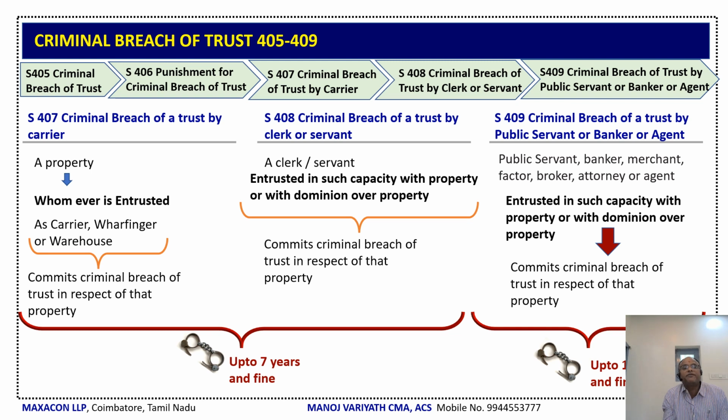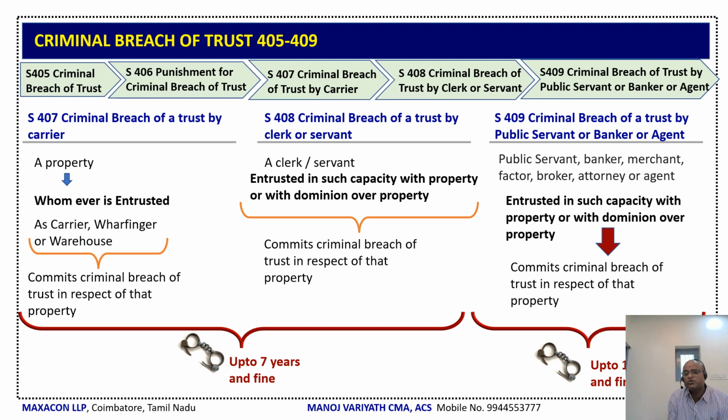Now, if you look at section 407 and section 408, in one you are entrusting property or its dominion to a carrier. In section 408, you are giving the property or its dominion to a clerk or servant. In both cases, if they commit criminal breach of trust, the punishment is imprisonment up to 7 years and fine. Now, section 409: criminal breach of trust by a public servant, banker or agent.